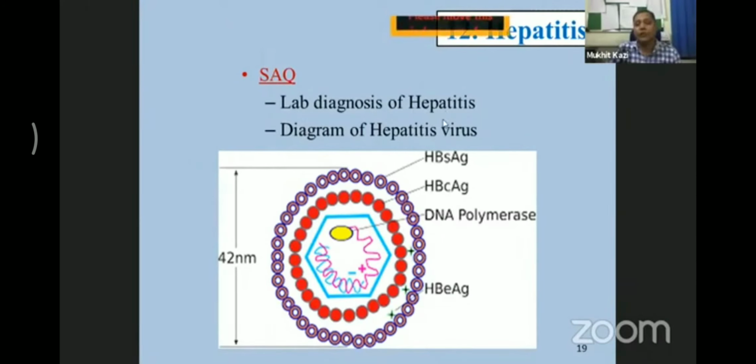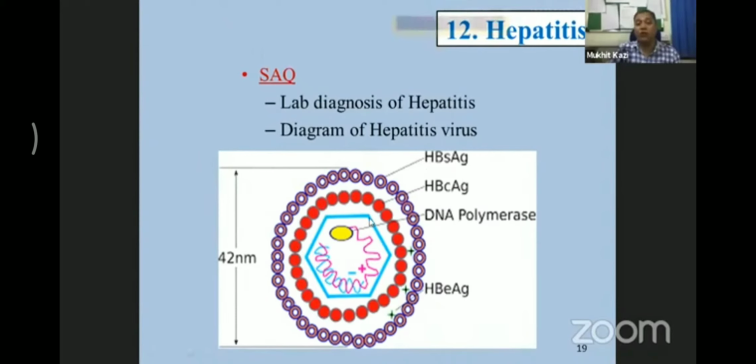So what do you expect from this? Laboratory diagnosis of hepatitis. And the second most important, which has been asked a couple of times in the MHS examination, is to draw a neat, well-labeled diagram of the hepatitis virus. You just have to draw a circle and then mention the different parts of the hepatitis virus. Very important.